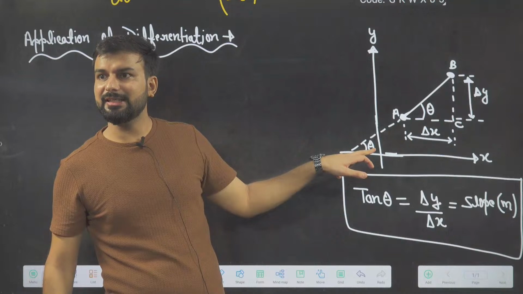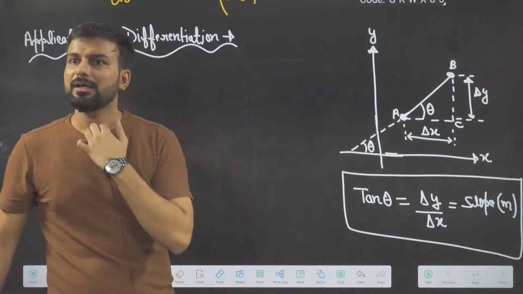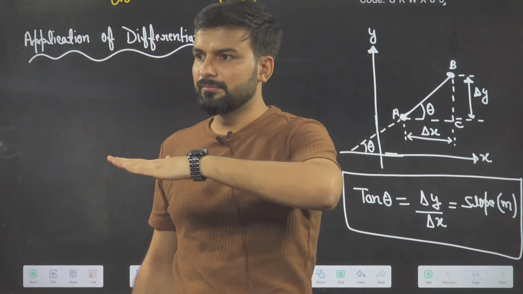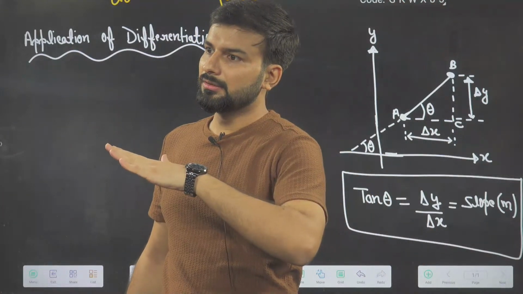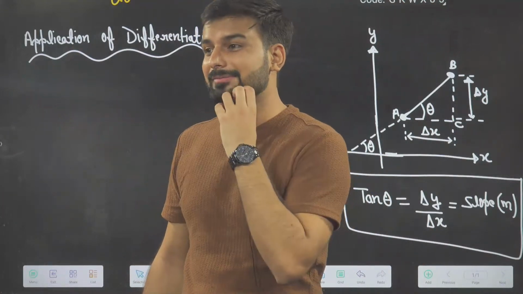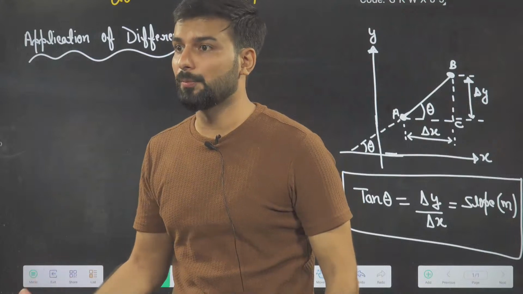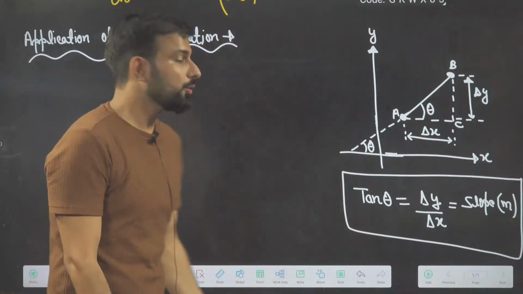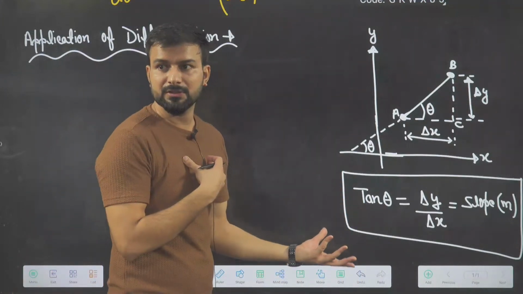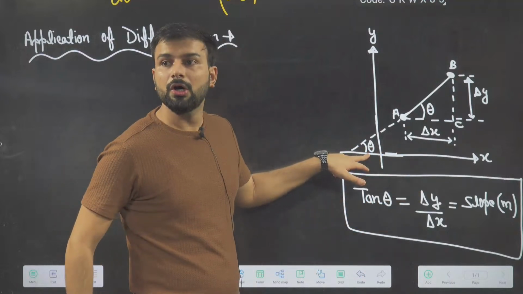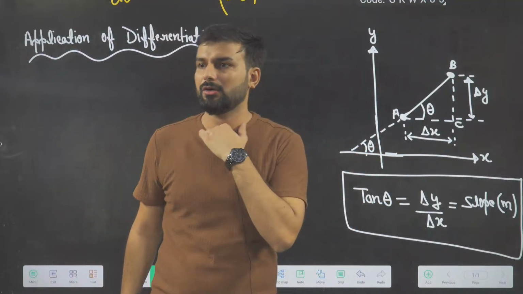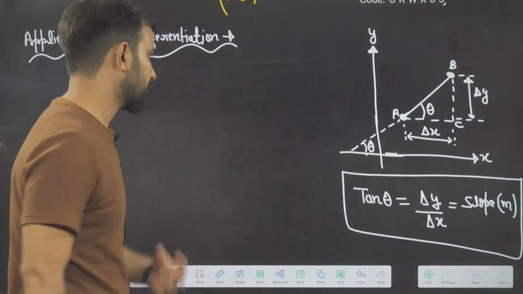With the x-axis, theta. So you might have seen ramps, ramps in hospitals, or flyovers, right? They are inclined. Sometimes we say that they are very slopey, steep slope. The word slope we use. So what is the meaning of slope in physics? Slope means we have to calculate theta with the horizontal, and tan of theta tells us the slope, right?